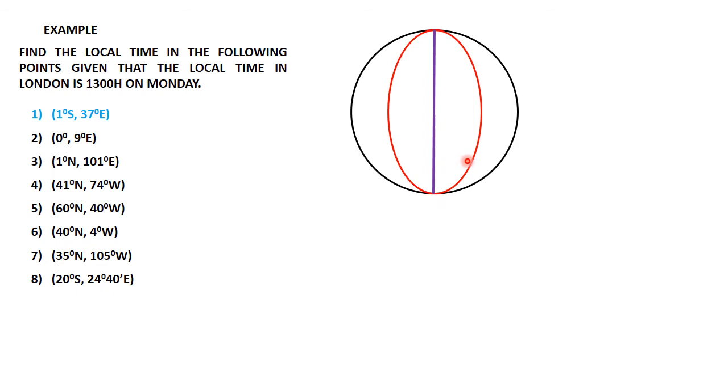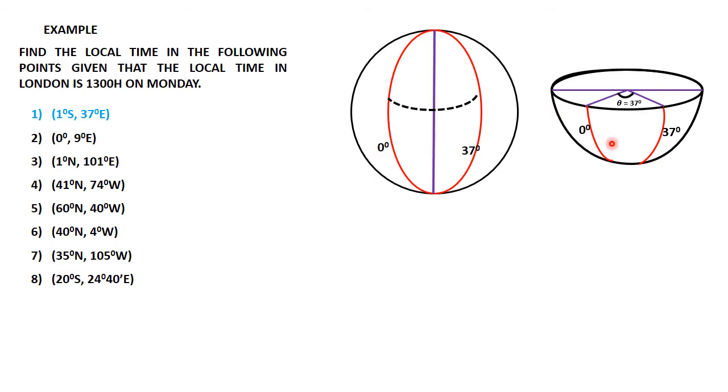So this is how the Earth looks, and in the first question we have a place that is 7 degrees east, so we have the 7 degrees east meridian, and we also have 0 degrees, that is London. London is normally 0 degrees, and so we have the angle difference implied by this second diagram here.